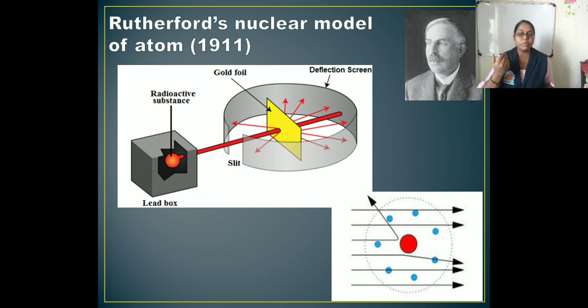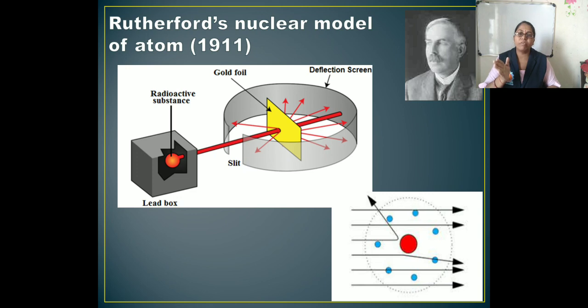From this experiment we get two points. What is the first point? A large number of the alpha particles went straight through the foil. What does that indicate? That there was no obstacle, and it means that there must be an empty space inside the atom, in that solid gold foil.